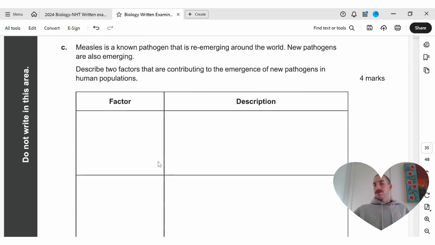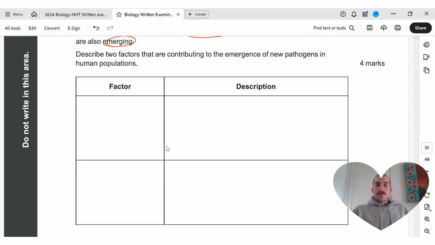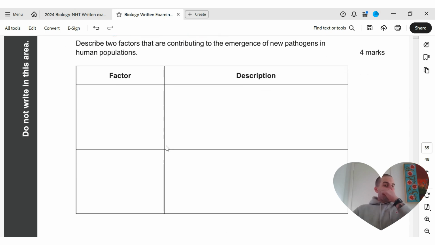Measles is known as a pathogen that's re-emerging. So it's existed and now it's existing again. And this is a brand new one. There's also pathogens that are brand new, like COVID, for example. Describe 2 factors that contribute to the emergence of new pathogens in human populations. So it's important that we link it to human populations and emergence, not re-emergence. Okay, they've asked us for emergence here.